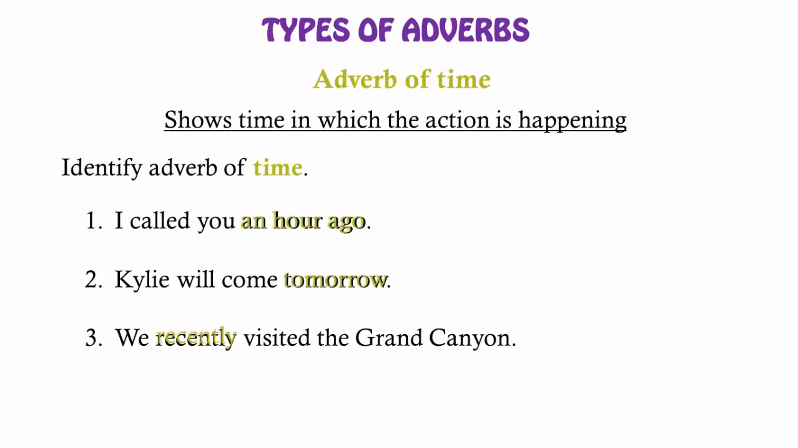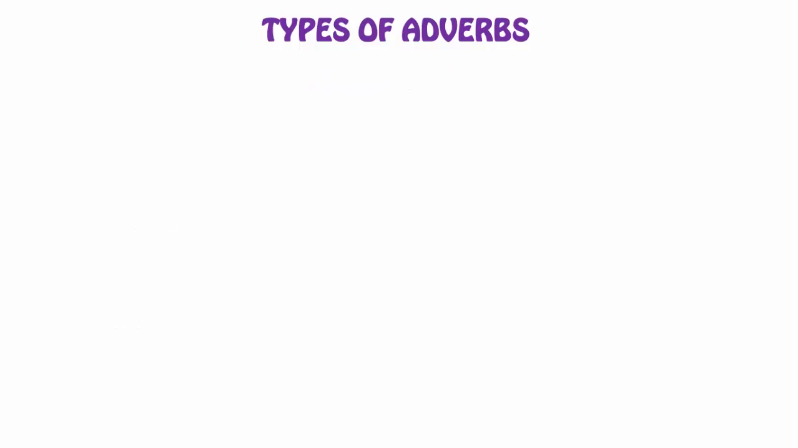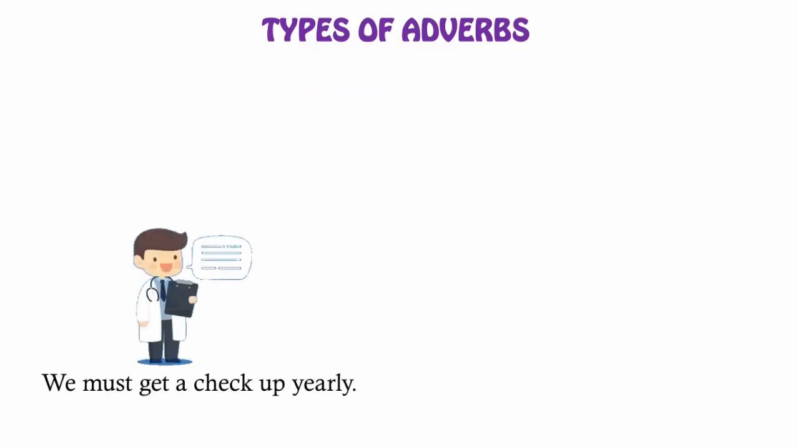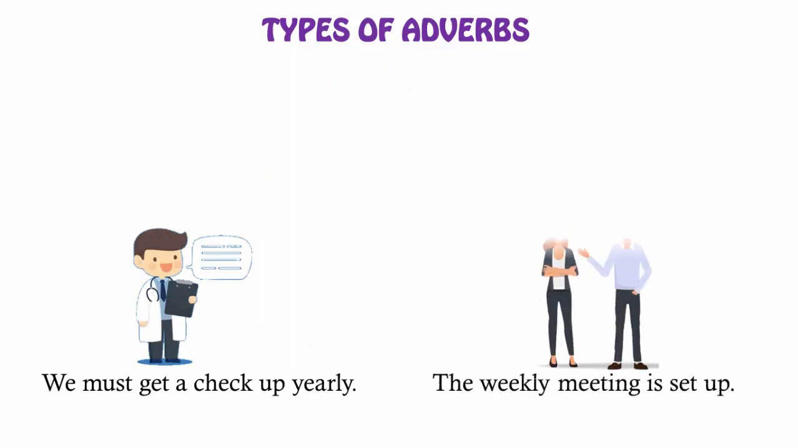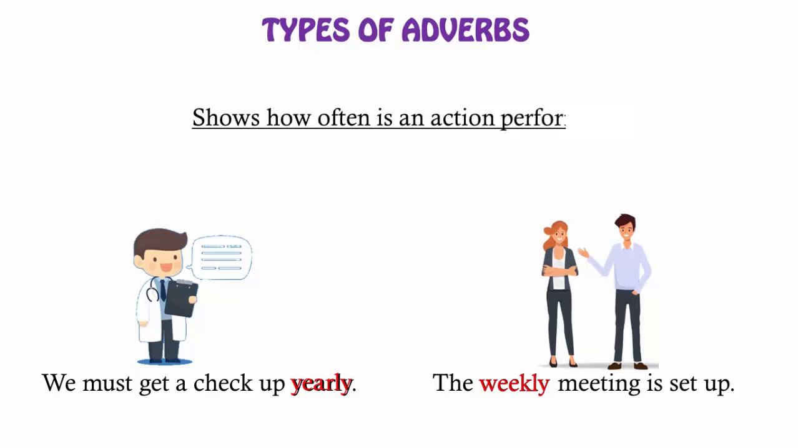Coming to the next type of adverb. Take a look at these sentences. We must get a check-up yearly. The weekly meeting is set up. Here, the adverbs yearly and weekly tell us about how often the action happens. A health checkup is to happen yearly, and the meeting is supposed to happen weekly.